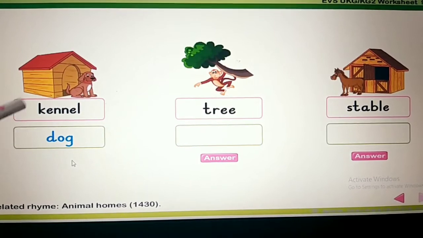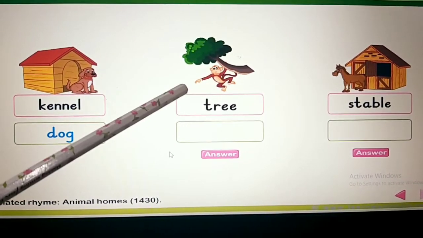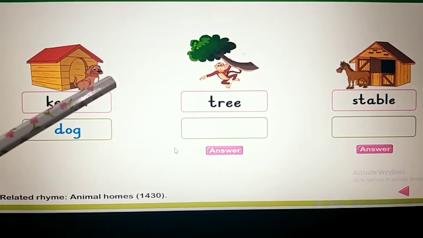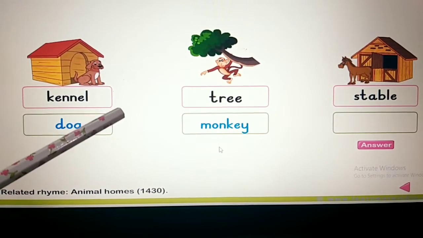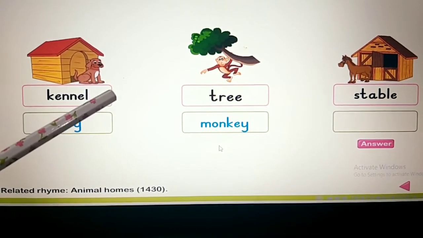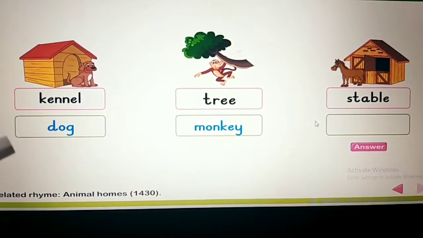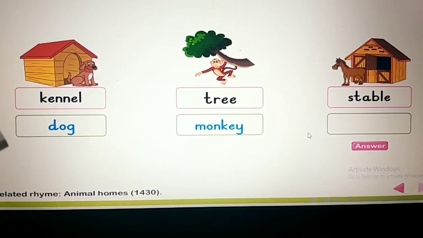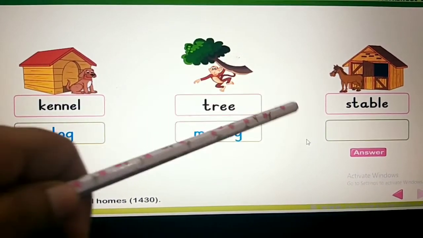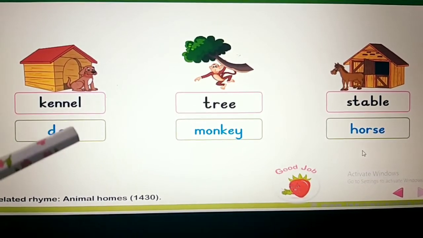Dog lives in a kennel. Next one, tree. Monkey lives on trees. Please write monkey. Then stable. Whose house is this? A horse lives in a stable. All of you write horse.